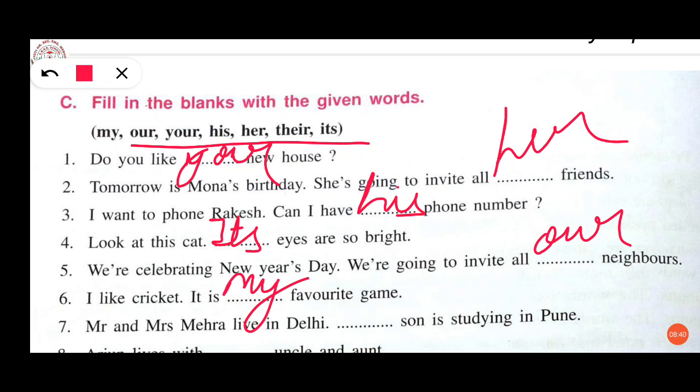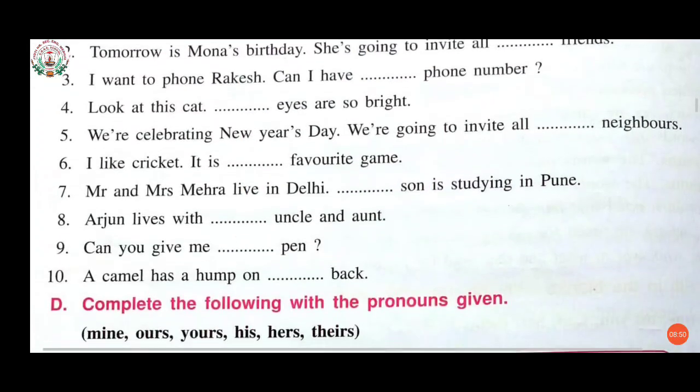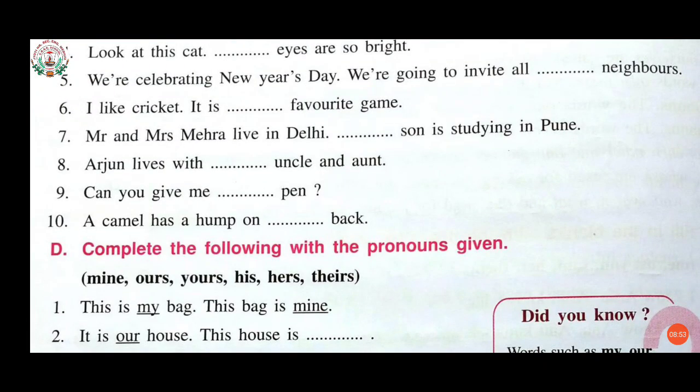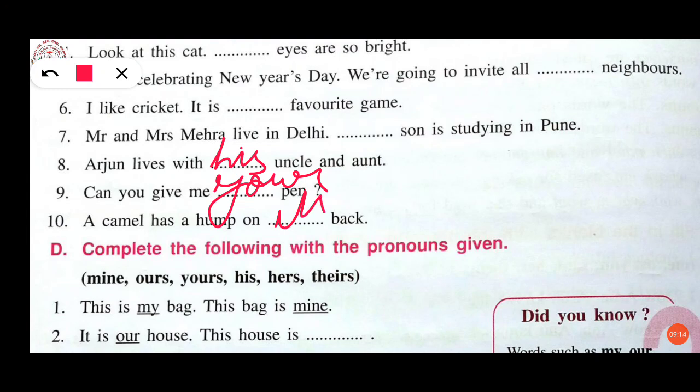Seventh one, Mr. and Mrs. Mehra live in Delhi. Their son is studying in Pune. Then eighth one, Arjun lives with his uncle and aunt. Ninth one, can you give me your pen? Tenth one, that is the last one, a camel has a hump on its back. So this is over C1.